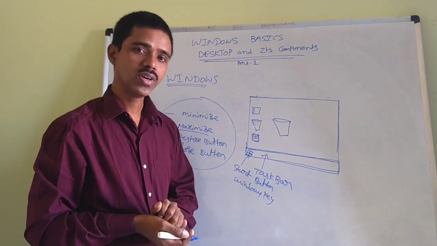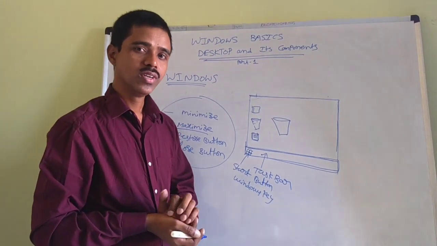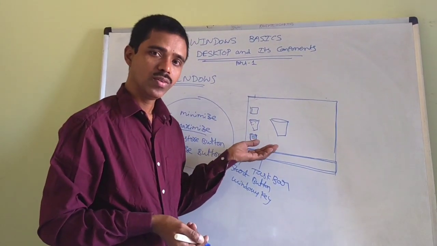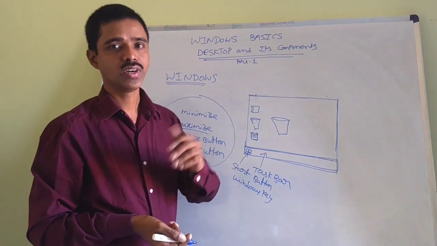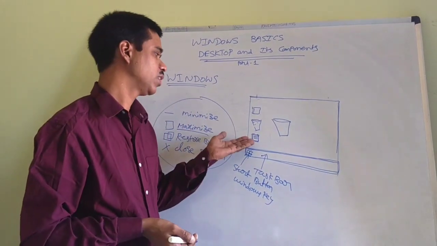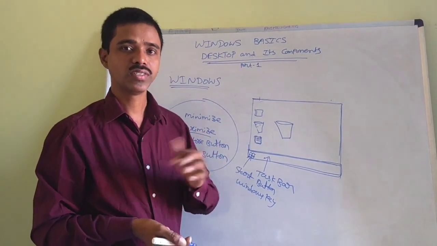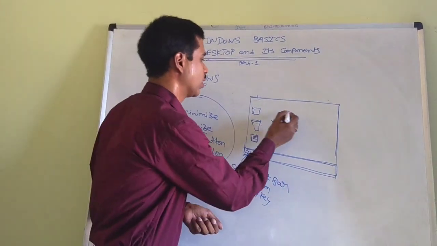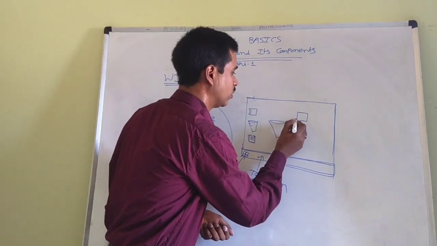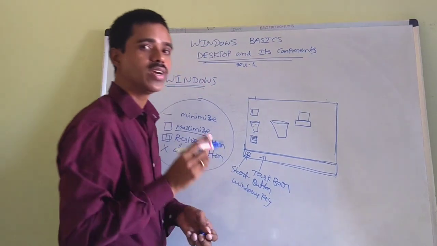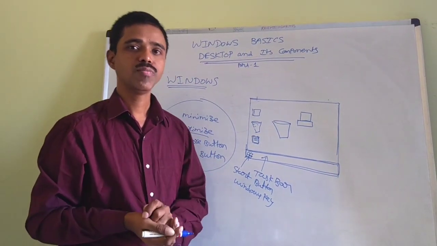So what is the meaning of icon? You understood. Icon means it is a small picture. By seeing that picture, you will get its functionality also. You can guess what it is having. For example, the computer is also one icon. If you click on the computer, the symbol itself has the meaning, computer.